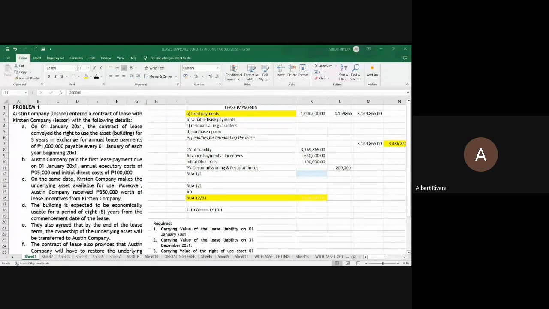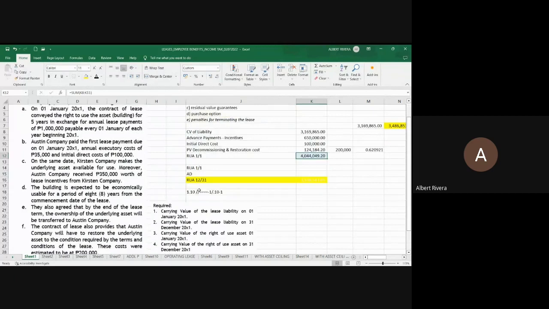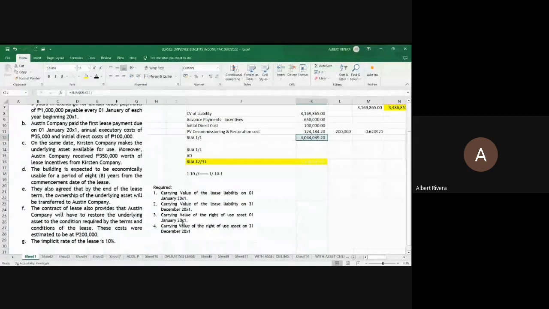1.1, divided by 5 equal. So that is 0.62. Ito yon. So 200,000 times 0.62. I've used 6 decimal places here: 0.620921. And this is the present value in 20x1. So this is now the cost of your right of use asset, that is 4,044,049.20. So we have here as our answer in item 3.